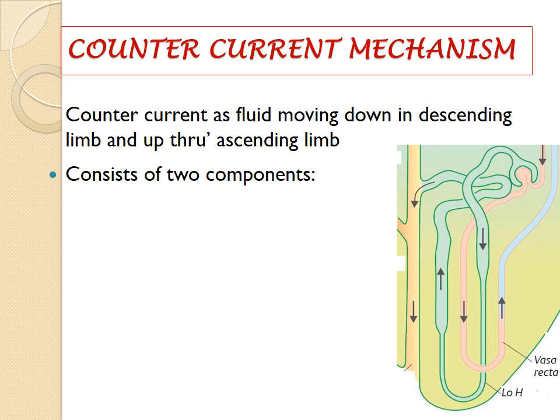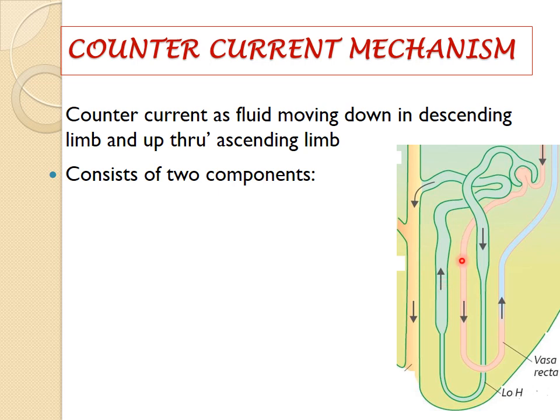So you can see this figure. This figure shows the nephron, where this is the loop of Henle. This is the descending portion and this is the ascending portion. Similarly, the loop made by the peritubular capillary of the juxtamedullary nephron is the vasa recta. This is the descending part of the vasa recta and this is the ascending portion. So in both loops the fluid is moving in the opposite direction. Initially the tubular fluid in the nephron moves through the descending portion, and then the same fluid again moves against gravity in the opposite direction, upwards. This movement of fluid in opposite directions creates a countercurrent.